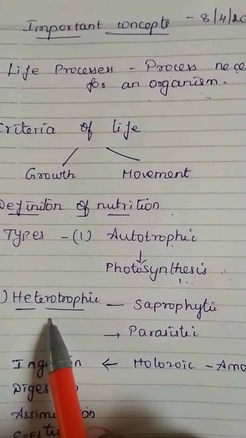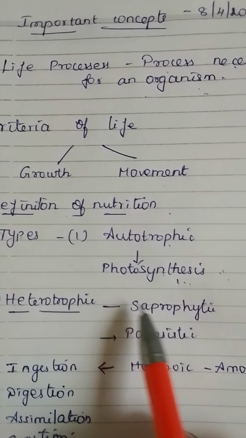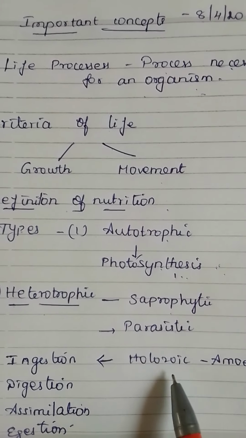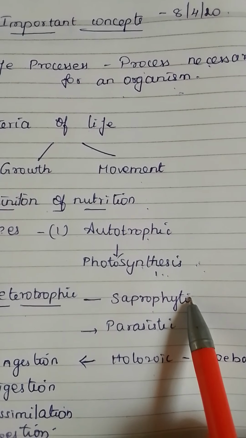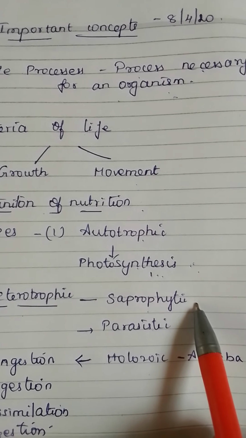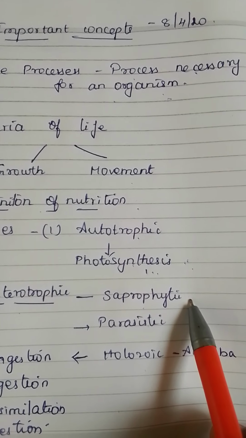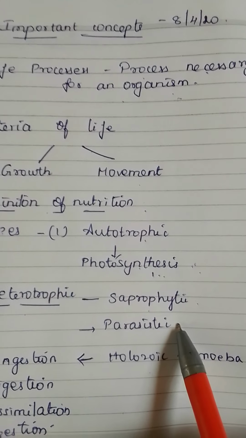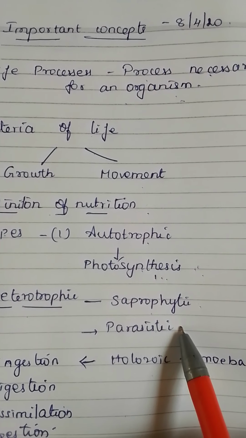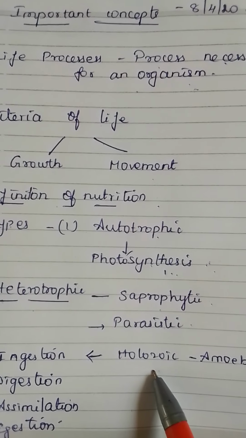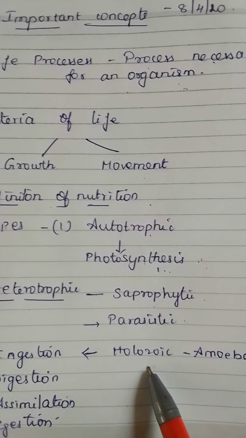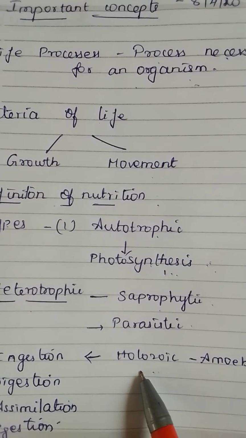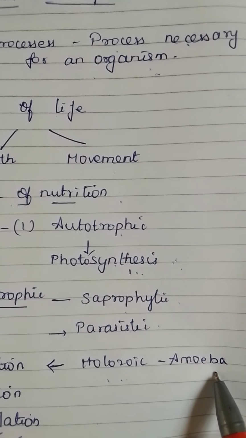Right? Next one is heterotrophic nutrition. There we have three types of heterotrophic: saprophytic, parasitic, holozoic. What do you mean by saprophytic? Organisms that depend on or feed on dead and decayed organic matter are called saprophytic. What is parasitic? Organisms that depend on other living organisms for their food. And finally holozoic: the process of taking in complex food and breaking it into simpler forms inside the organism is called holozoic. Example we have seen is amoeba.